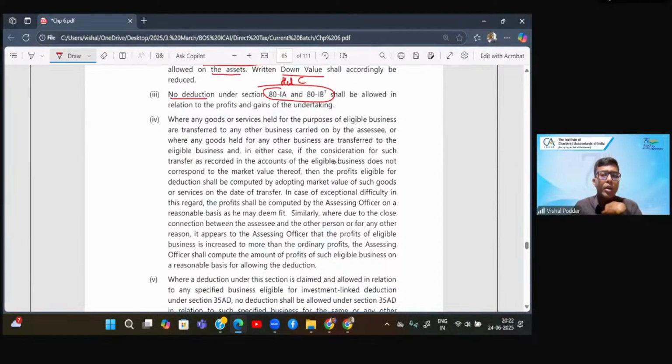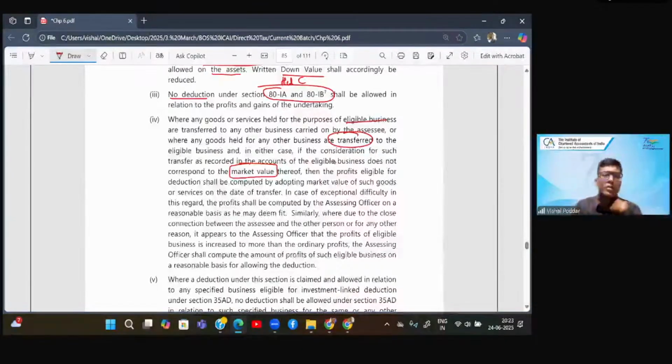Next, where you have different businesses, one eligible and one not eligible, and you are transferring goods or services between these two businesses, what will we do? We will consider the market value in order to compute the profits of both businesses. We had studied this point even in section 80A, which is the common condition for Chapter 6A deduction.